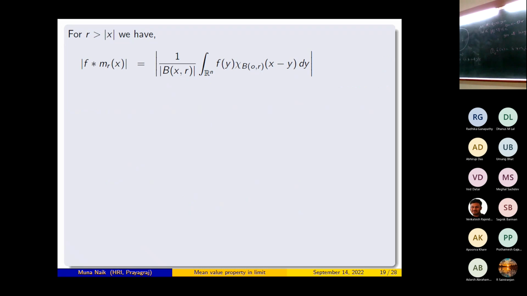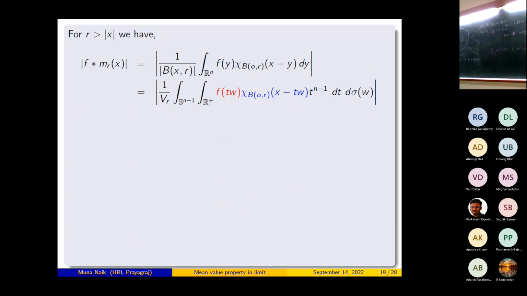For r greater than norm x, we have mod of f convolution m_r x. Simply I write the definition. This is really mod of 1 by volume of B(x,r) times the integration over R^n of f(y) chi of B(0,r) of x minus y dy. Now I use polar coordinates. This is equal to simply 1 by V_r, integration over S^(n-1) and integration over the positive reals of f of t w chi of B(0,r) of x minus t w, t to the power n minus 1 dt, d sigma w.